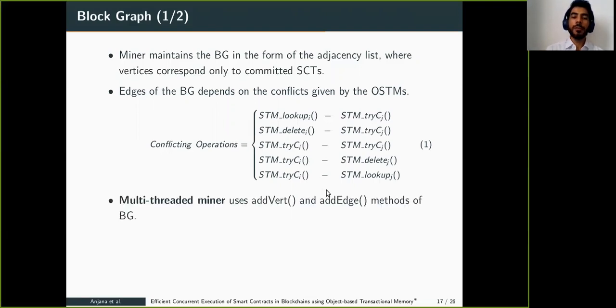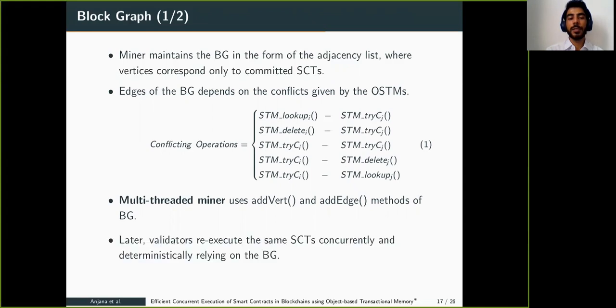The multi-threaded miner, while executing transactions concurrently, uses the add vertex and add edge methods of the block graph, where add vertex finds the location of the vertex node to be added to the block graph. Similarly, we do it for the add edge node. In add edge, it adds the corresponding conflict and increments the count of conflicting transactions.